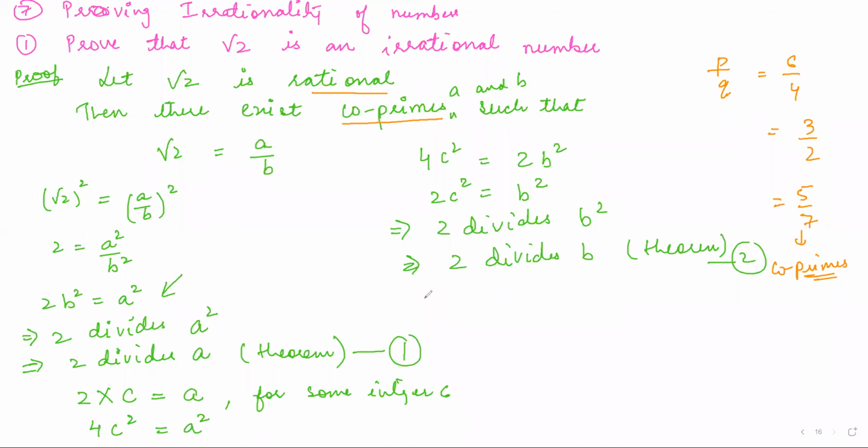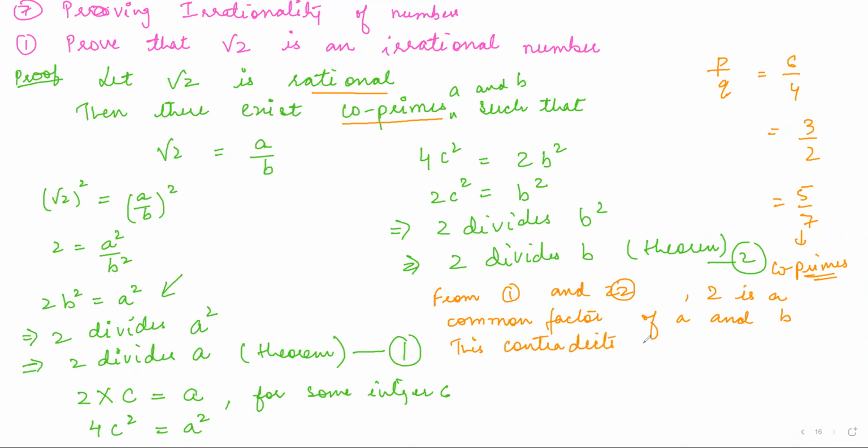So we write that from 1 and 2, we can see that 2 is a common factor of a and b. So this contradicts the fact that a and b are co-primes, right?